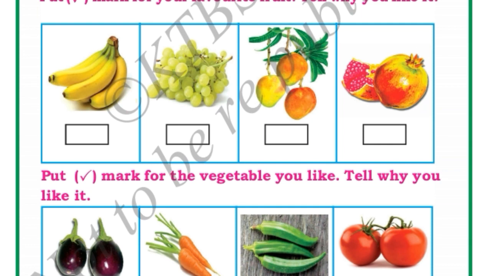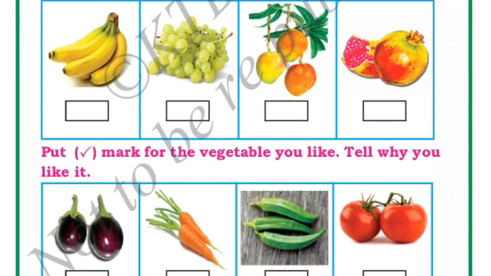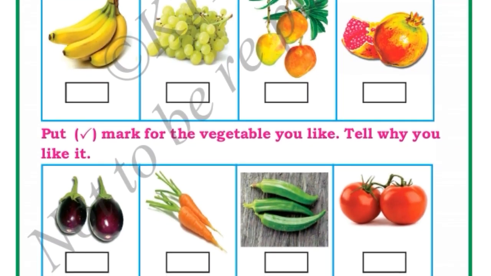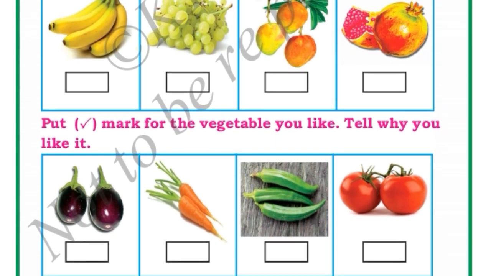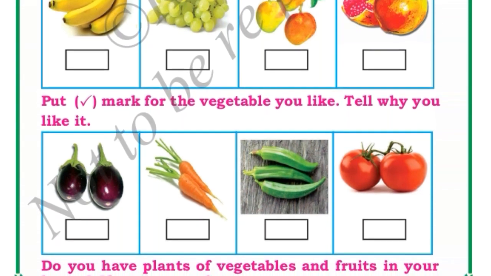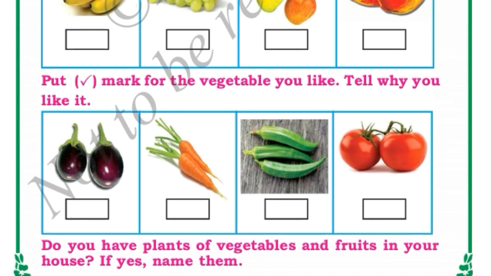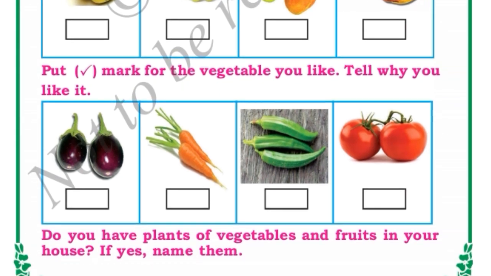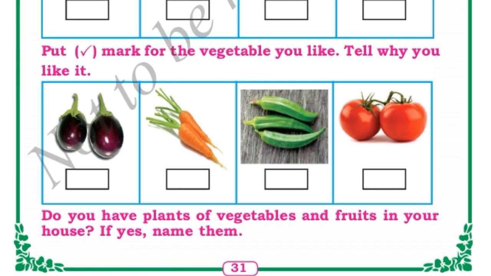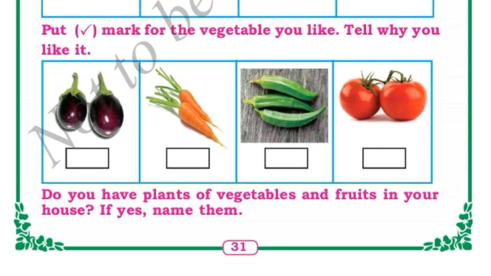Okay. Now, do you have plants of vegetables and fruits in your house? If yes, name them. If you have a plant of any fruits and vegetables in your home, you have to say. And if you don't have, it's okay. In my home, I have a potato plant and a chili plant. And outside my house, there is a papaya tree and a coconut tree. Likewise, if you have any plants of vegetables and fruits near your home, you can say, okay.